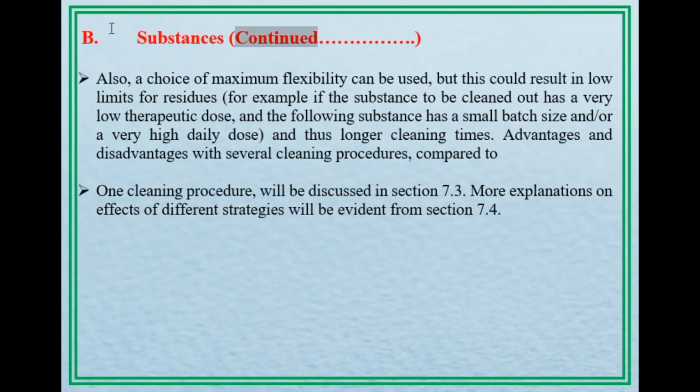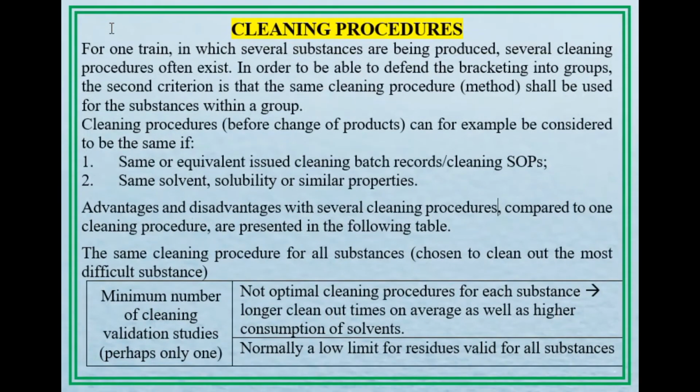Substances, continued. Also, a choice of maximum flexibility can be used, but this could result in low limits for residues. For example, if the substance to be cleaned out has a very low therapeutic dose, and the following substance has a small batch size and/or a very high daily dose, and thus longer cleaning times. Advantages and disadvantages with several cleaning procedures, compared to one cleaning procedure, will be discussed in section 7.3. More explanations on effects of different strategies will be evident from section 7.4.